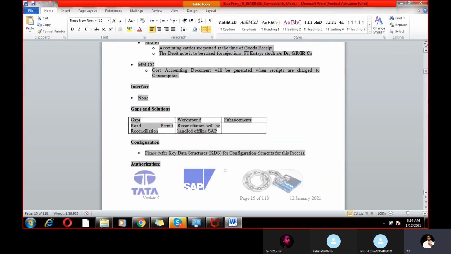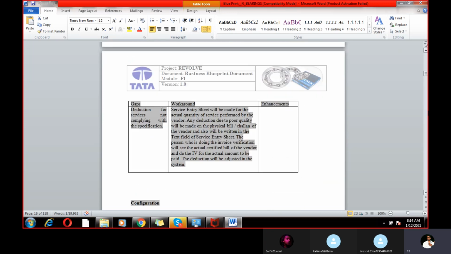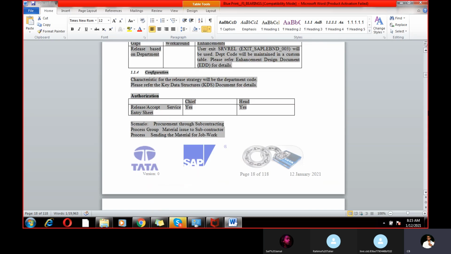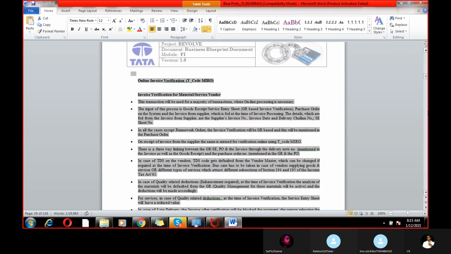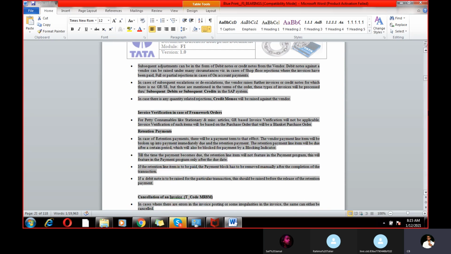Whatever the requirements of the client are, these are all things you need to read out. You need to read what enhancements we need to perform and what gaps there are. These are all in the business blueprints. Then there are MIRO and MIGO, which are goods receipt and invoice receipt, and how the payments will happen.